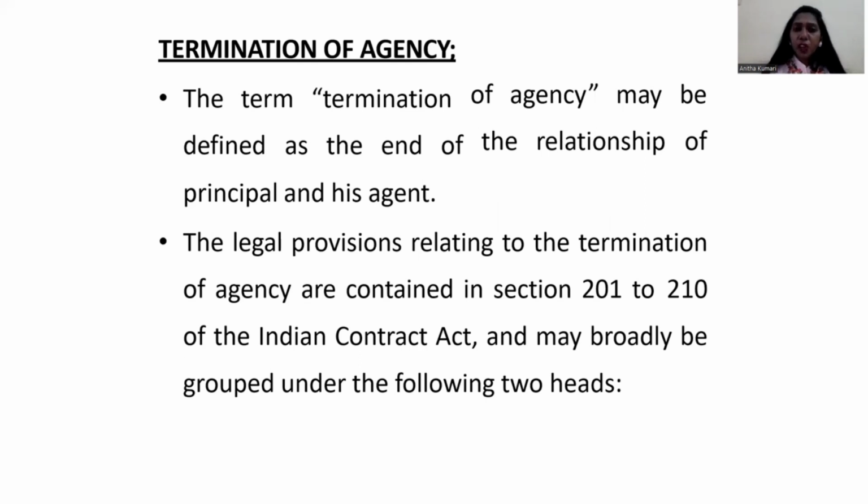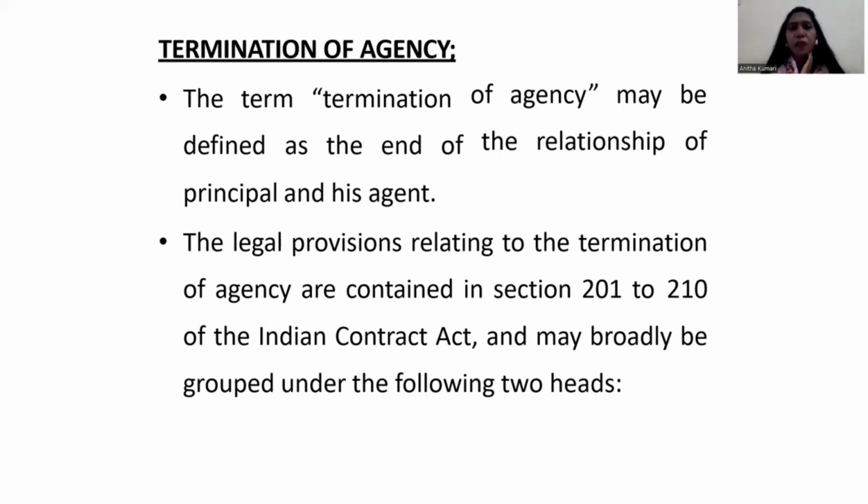So creation of agency is over. Now we are going to see termination of agency. What is called termination? So as of now, we have discussed who is an agent, who is a principal, what is called agency, what are the types of agency, and how to create an agency. Now, at the end, we are in the termination of agency. So what is called termination?